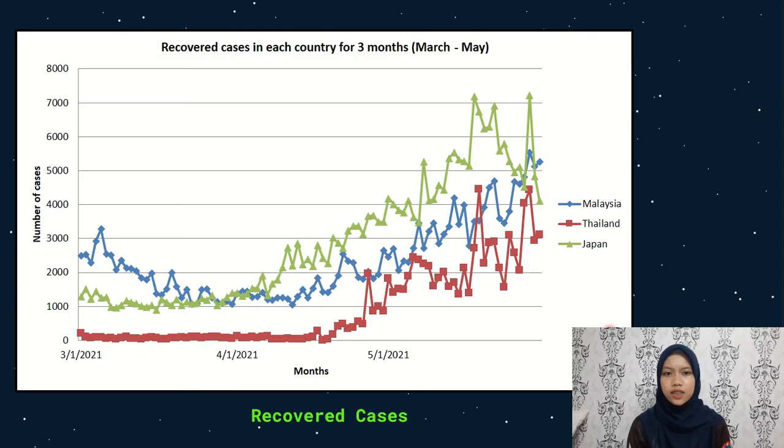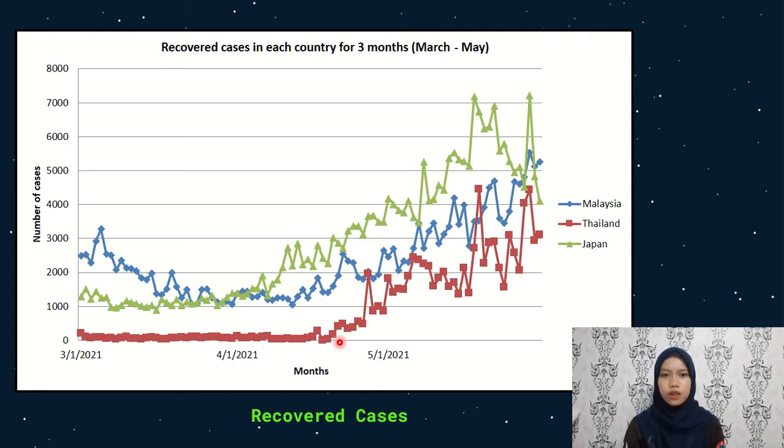Next, the second graph represents the number of recovered cases in each country from March to May 2021. In early March, Malaysia had the highest number of recovered cases among the other 2 countries, which is around 2,000 to 3,000 cases per day. But it slowly dropped to 1,000 when it reached the end of the month, while Japan and Thailand had a stable number of recovered cases per day, which is 1,000 and 100 respectively.